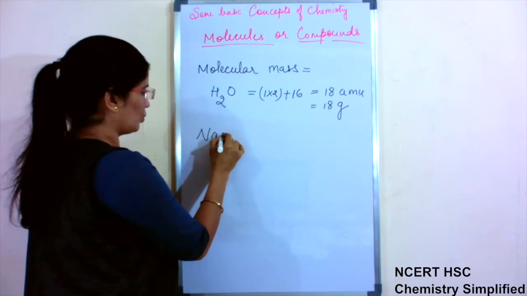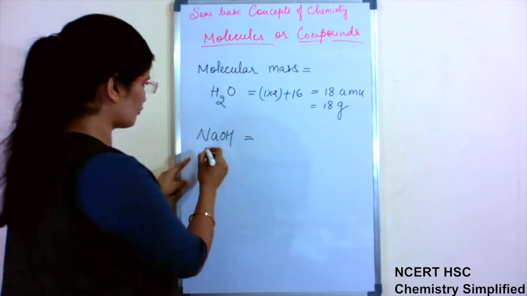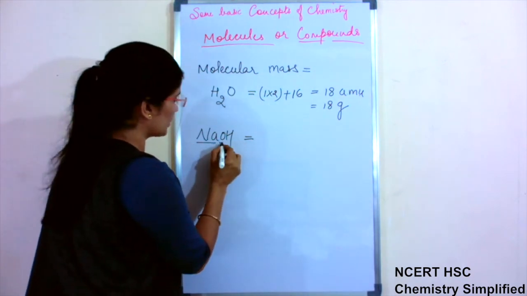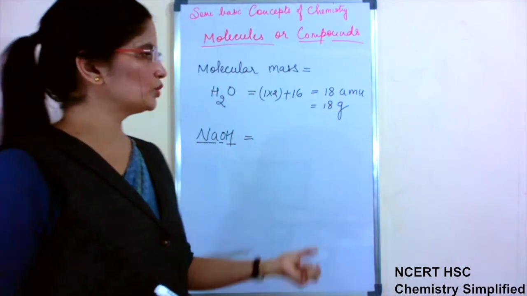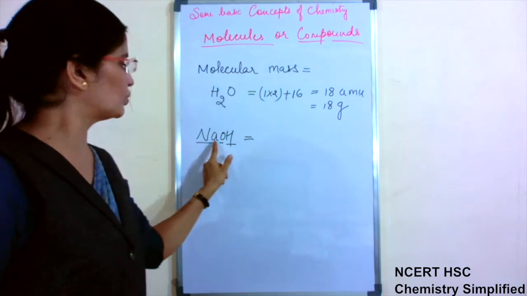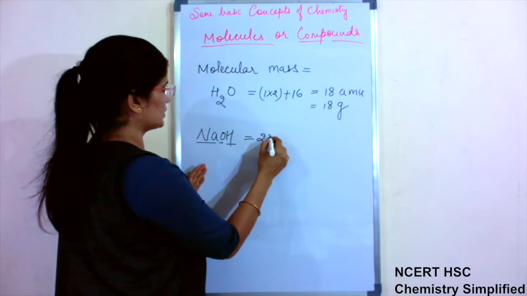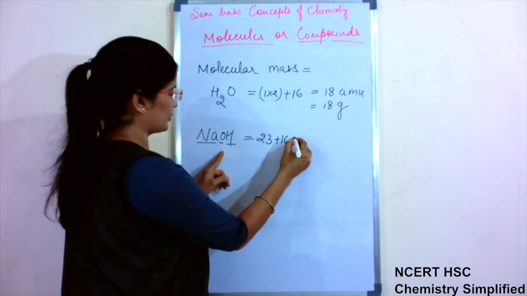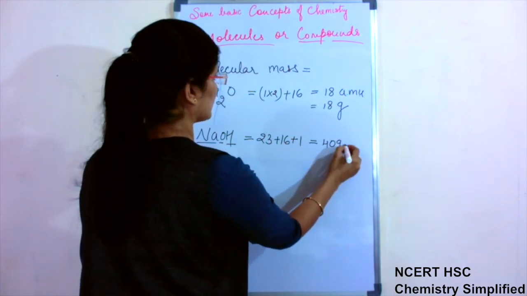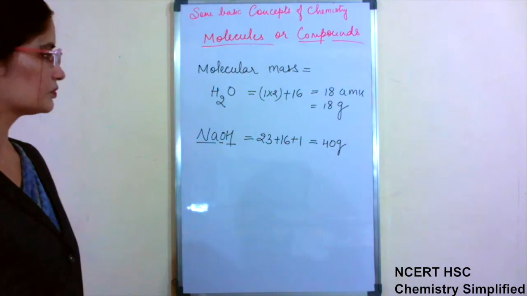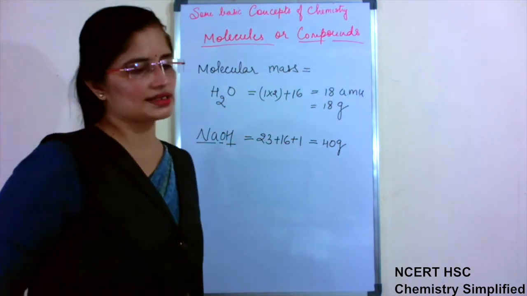For another, suppose you want to calculate NaOH, the same method will be followed. Atomic mass of Na, sodium will be taken, atomic mass of O will be taken, and atomic mass of H will be taken, and we will add all of them to get the atomic mass of the NaOH molecule or compound. Sodium is 23, oxygen is 16, hydrogen is 1. It comes out to 40 grams or 40 AMU. So this is the simple way of finding molecular masses.